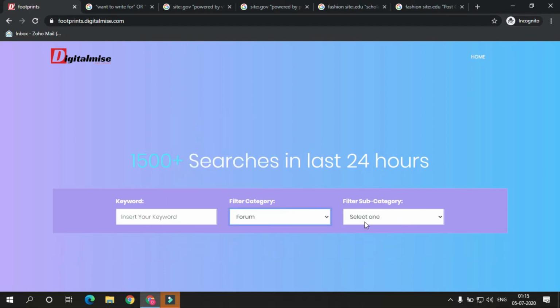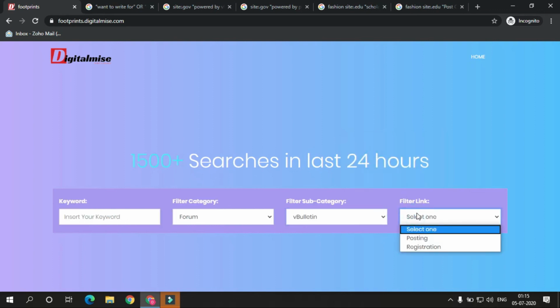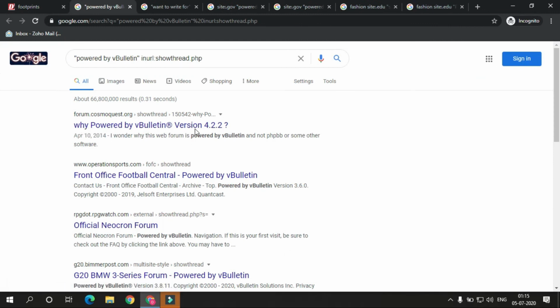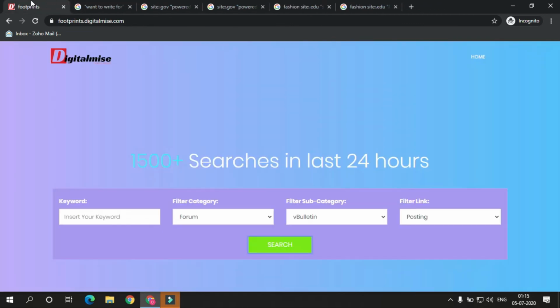We can also try forum backlinks. In forum backlinks, vBulletin, which type of forum backlink would I like to create, posting or registration? I'll go with posting. Let's see what results we have. Oh, you have a variety of options here also. So I would say don't go for specific keywords. Go for broad match keywords, or if possible, if you just want to create edu backlinks, leave the keyword section blank so that you get more results, and then filter them according to your needs.